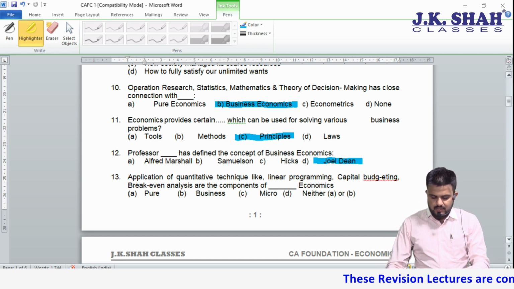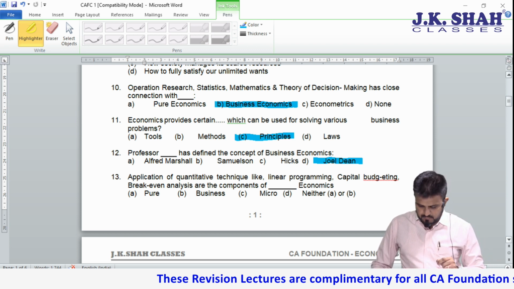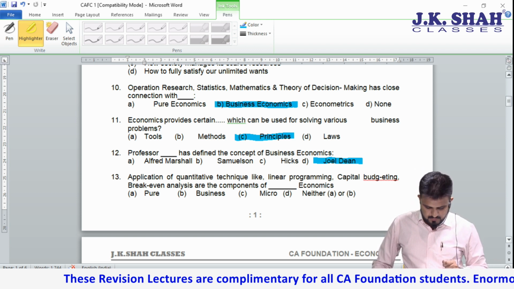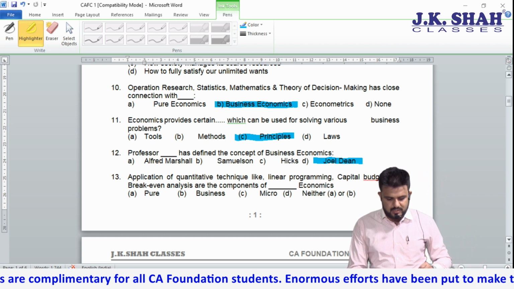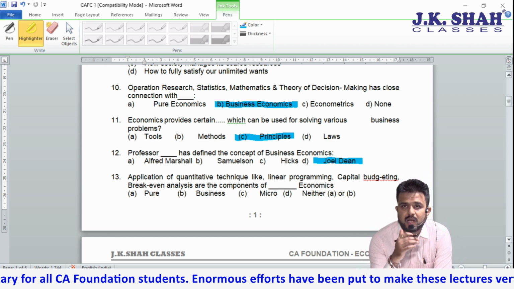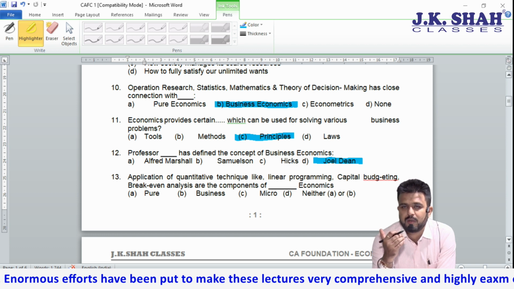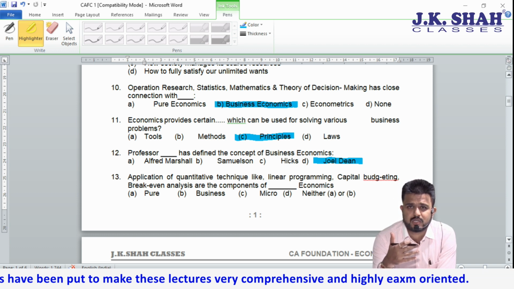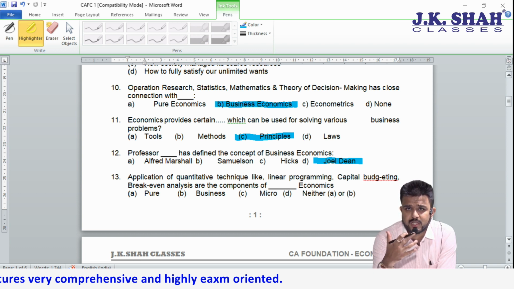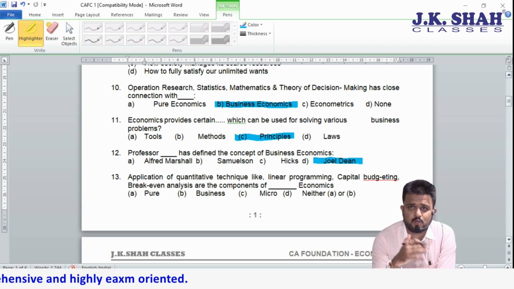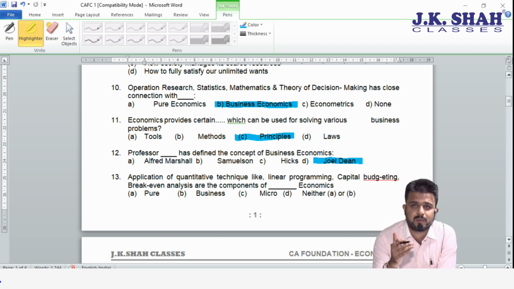Now moving to the next: application of quantitative techniques like linear programming, capital budgeting, break-even analysis are components of dash economics. Now, can I say this linear programming, capital budgeting, how much to invest in a business, what will be our returns, all these calculations, all these discussions, mathematical tools, quantitative techniques are basically used in business activities for business purpose.